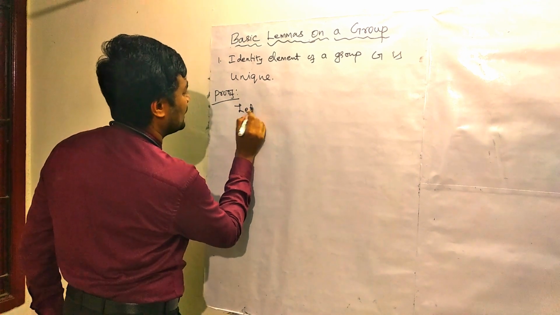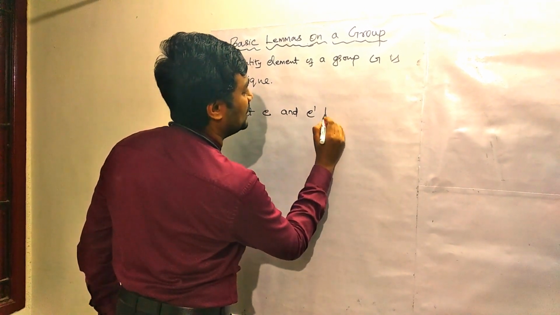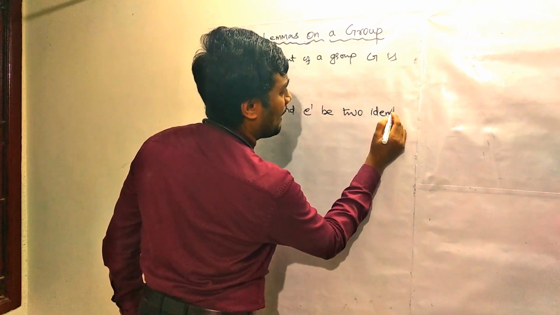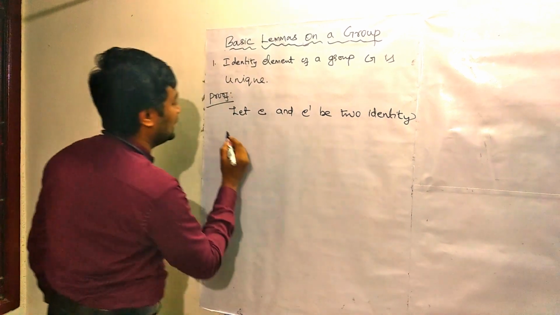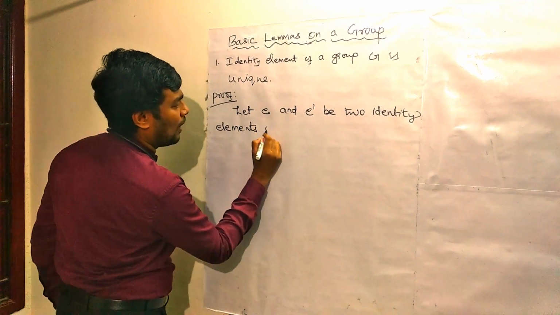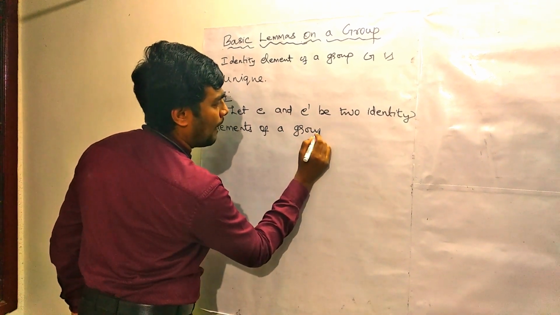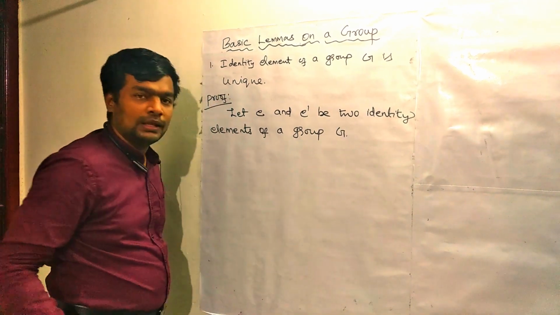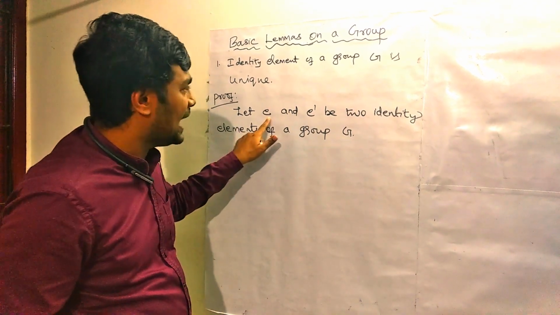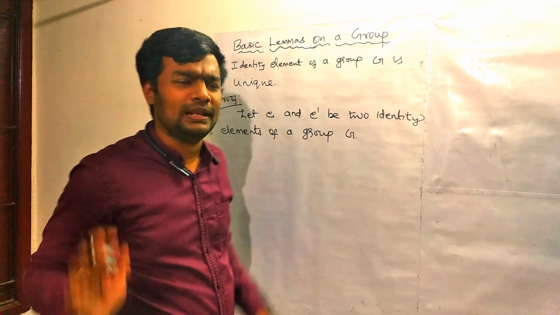Let E and E dash be two identity elements of a group G. Then we are going to prove that this E as well as E dash are one and the same. They are equal.